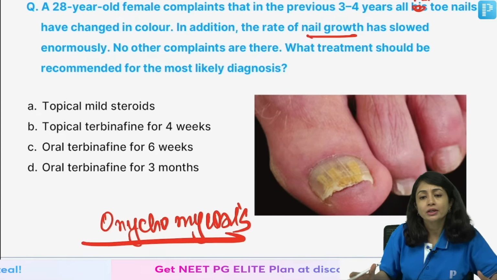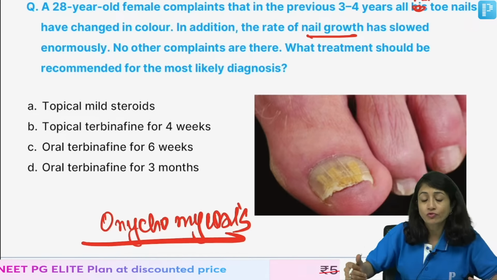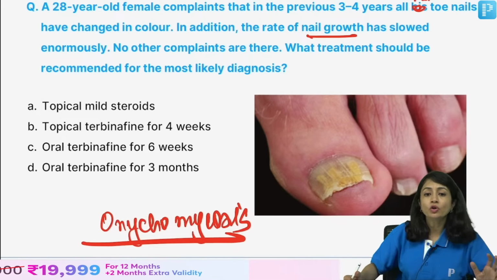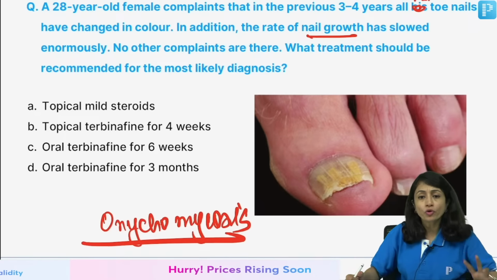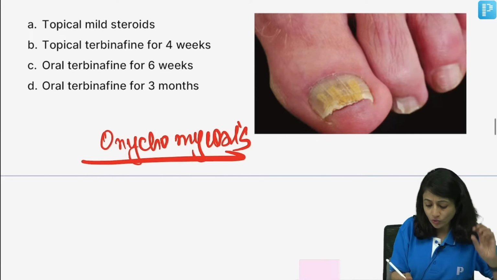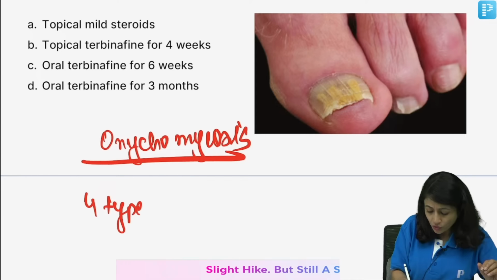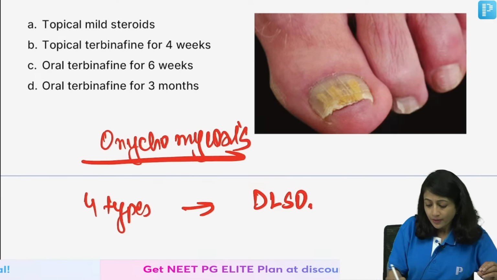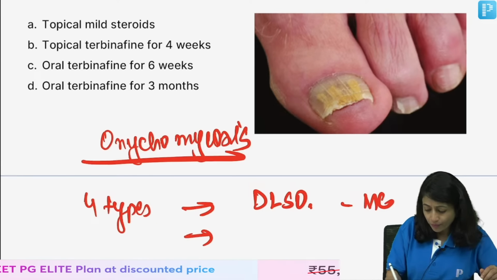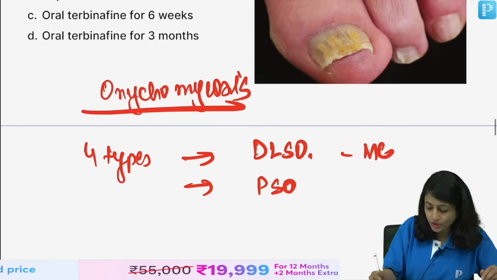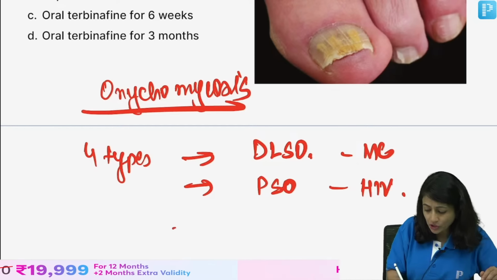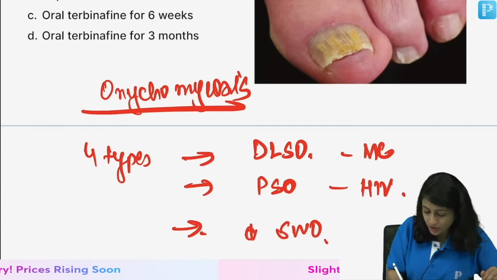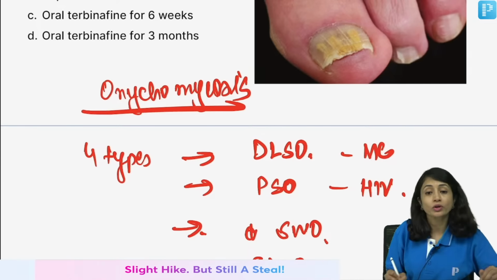Now, when we are dealing with the fungal infection of the nail, we have to see whether we have toenail or fingernail. So, treatment of onychomycosis is important. Before that, we all know that onychomycosis is of 4 types. The most common is distal lateral subungual onychomycosis. Then we have proximal subungual onychomycosis, which is seen with HIV patients. Then we have superficial white onychomycosis, and then we have total dystrophic onychomycosis.